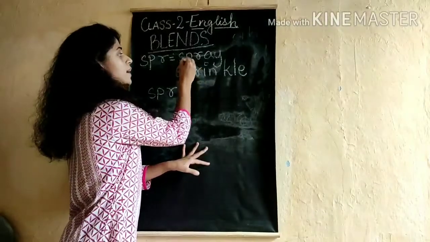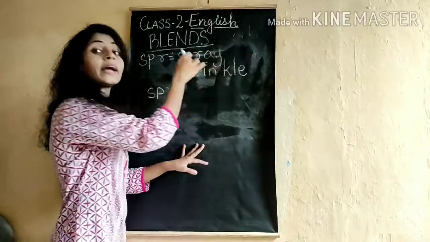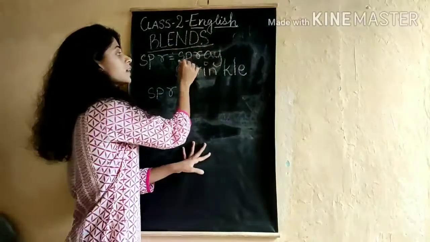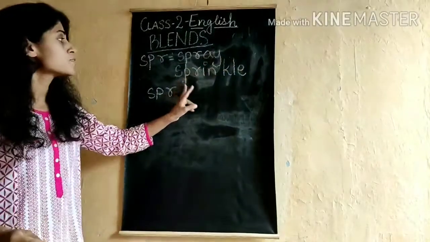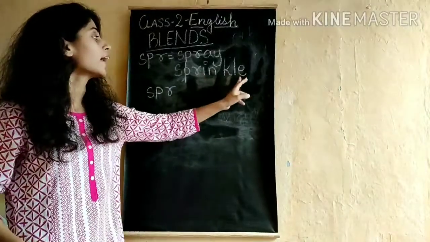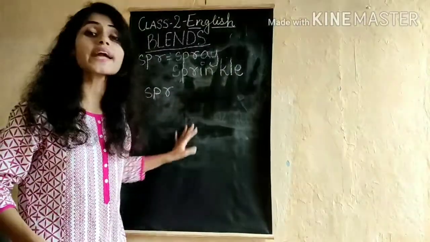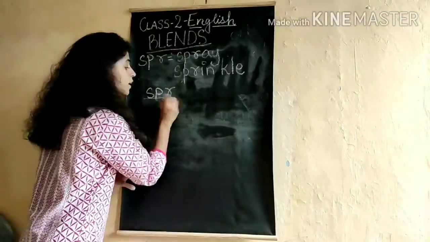For example, S-P-R, spr, A-Y, that means it comes as spray. Then S-P-R, spr, if we take I-N-K-L-E, it makes sprinkle. Okay, so this was about S-P-R.